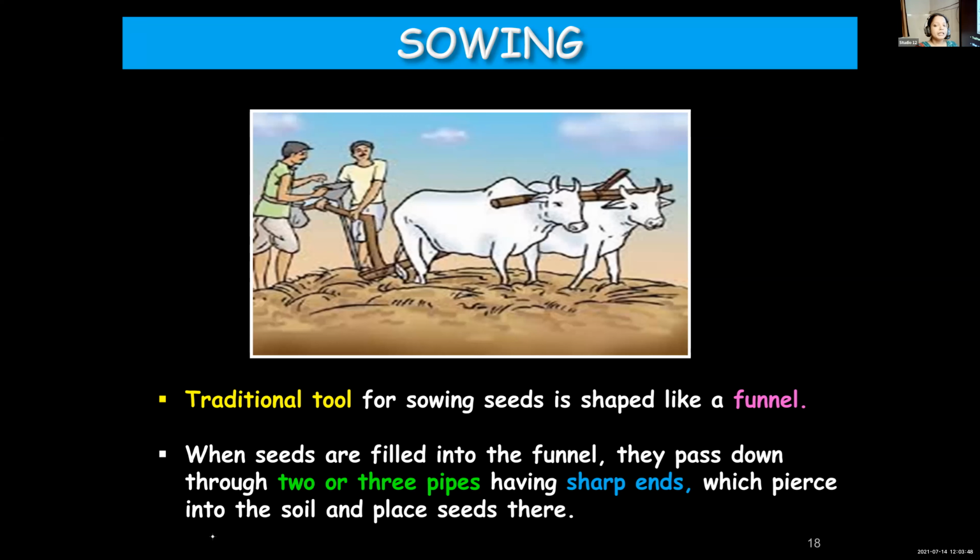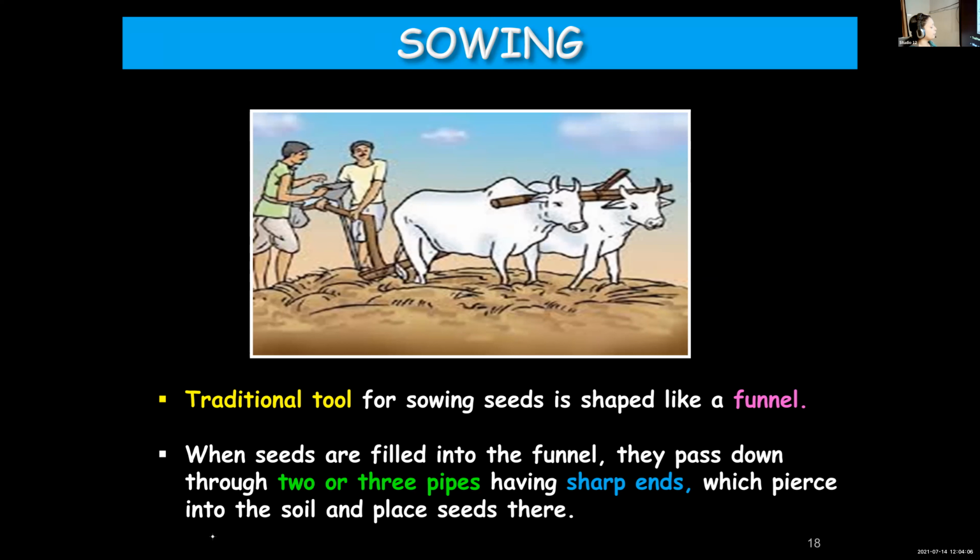But here, the farmer has to put in so much effort. It consumes time also. Those are the two drawbacks. And the seeds may not be spaced at correct distances and depths also, because it's a manual device.